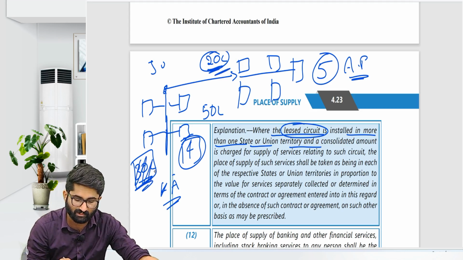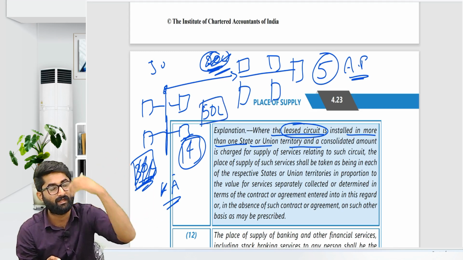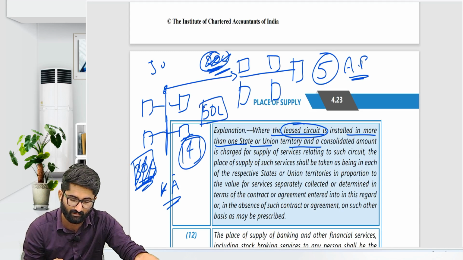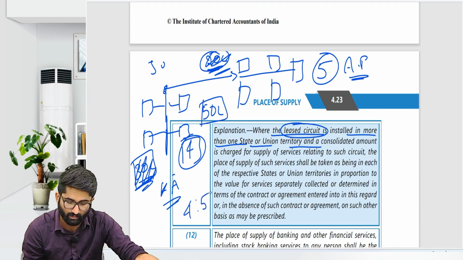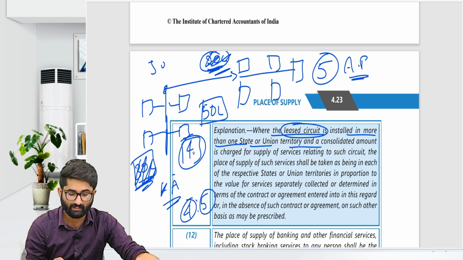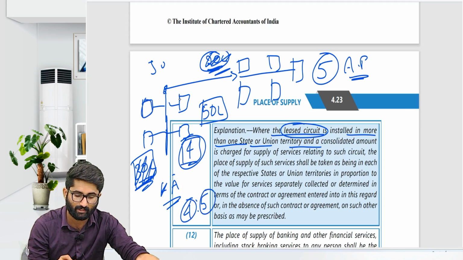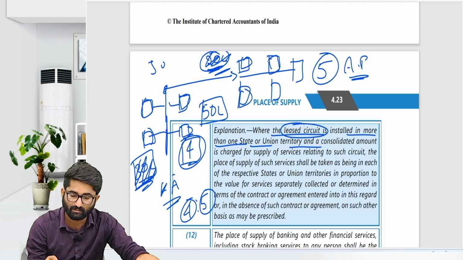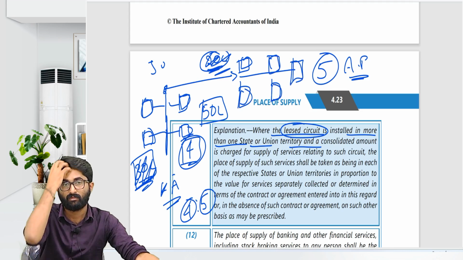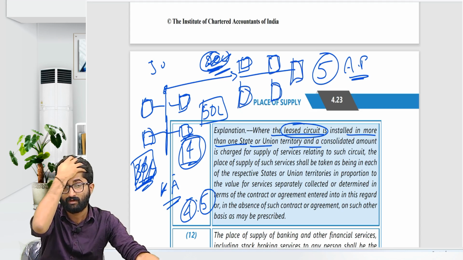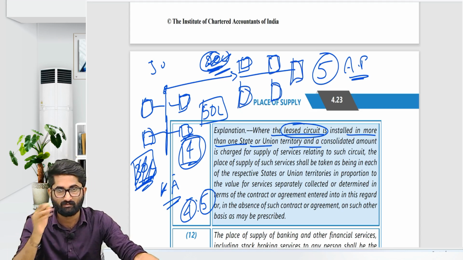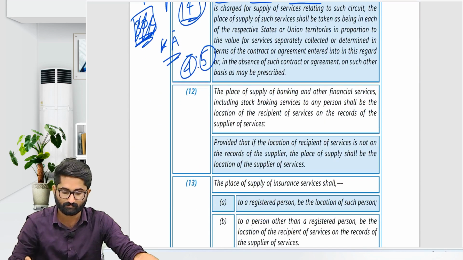What if there is no specific contract, sir? They are charging only 50 lakhs. Jio says that you divide it in your way. In that case, we will divide it in the ratio of 4:5, 4 for Karnataka, 5 for Andhra Pradesh. Why, sir? Because there are only 4 points here, but here there are 5 points. So leased circuits are divided 4:5 between these 2 states.